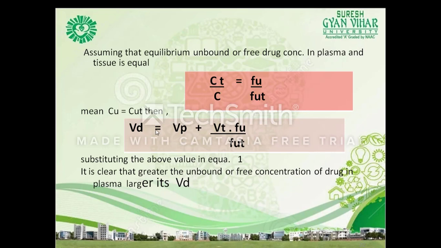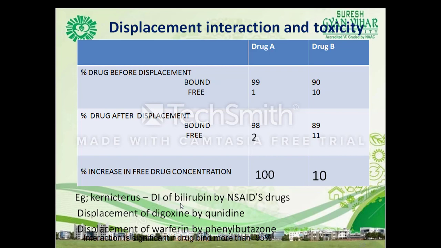Means Cu is equal to Cut, then Vd will become the volume of the plasma plus Vt into Fu by Fut, the unbound drug in the plasma and unbound drug in the tissue. So substituting the above value into equation 1, this is the concentration of the plasma, larger its Vd.